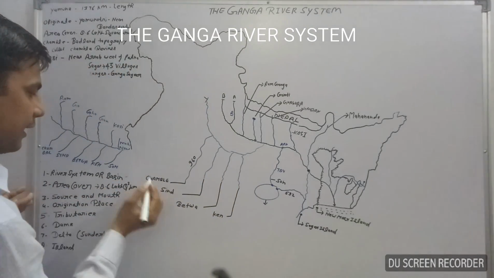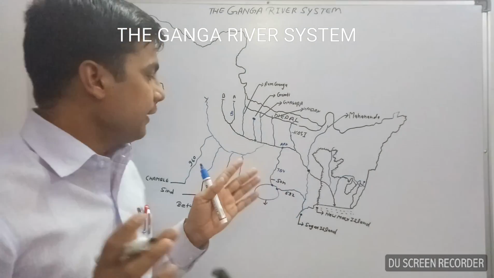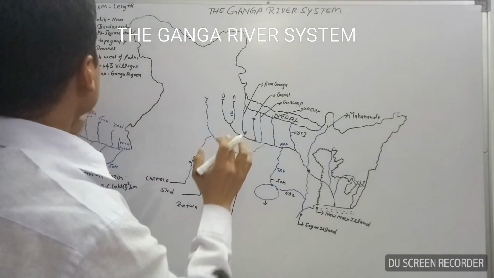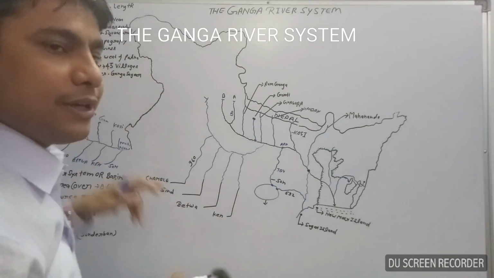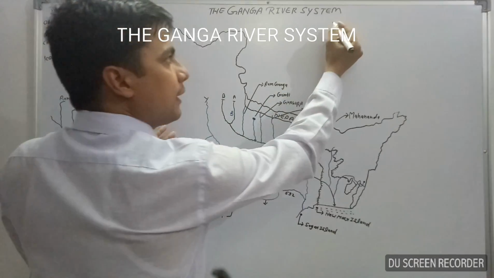Now, area cover. Ganga river is the most important river of India, and it covers almost 8.6 lakh square kilometer area.